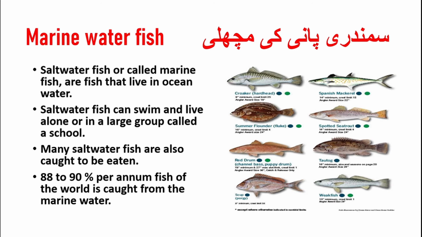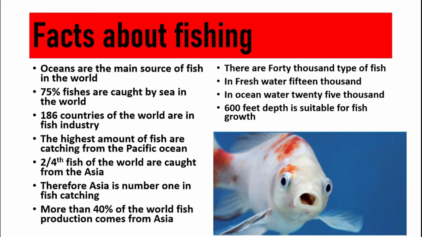Marine water fish like to live in salty water of ocean. They can swim and live alone or in a large group, which is called a school. They are caught to be eaten. Almost 88 to 90% per year fish of the world is caught from the marine water only. Here are some facts about fishing and fish industry which can come in your objective type paper. So please memorize all these facts to get good marks in your examination.